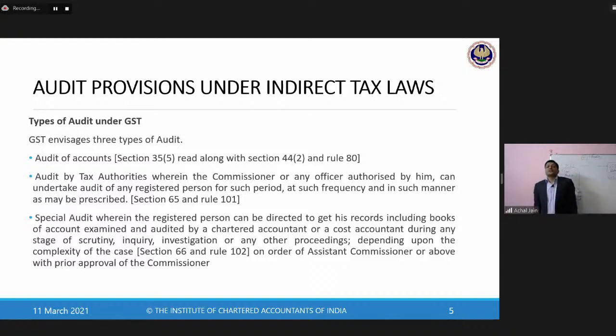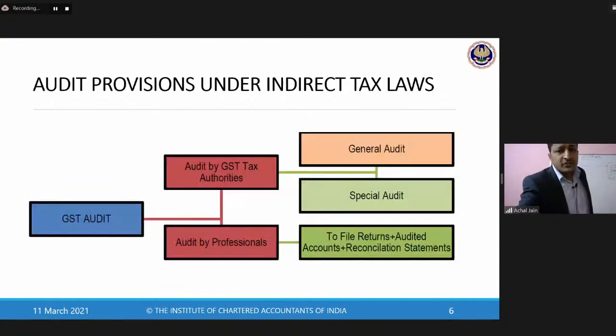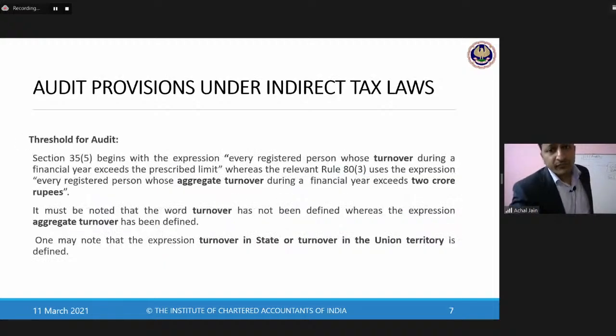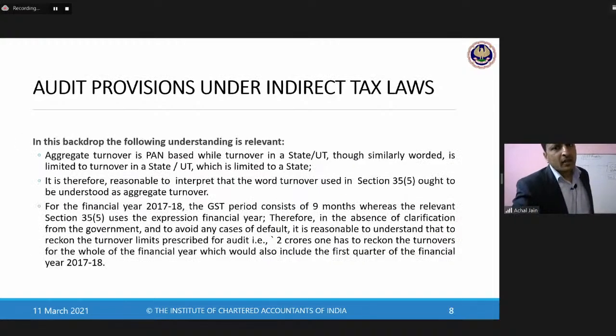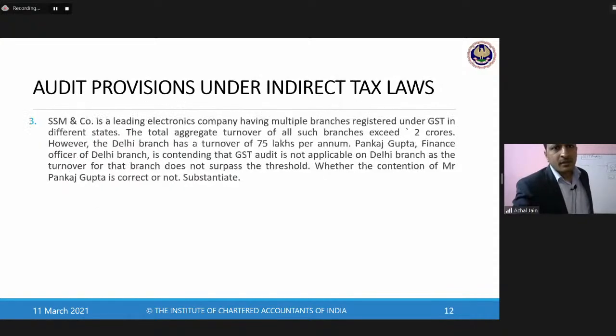Special types of audits are the ones which may be required by the GST authority. So that I would say is the special type. Only when the GST authority requires, those will be conducted. But the first one will be conducted always.